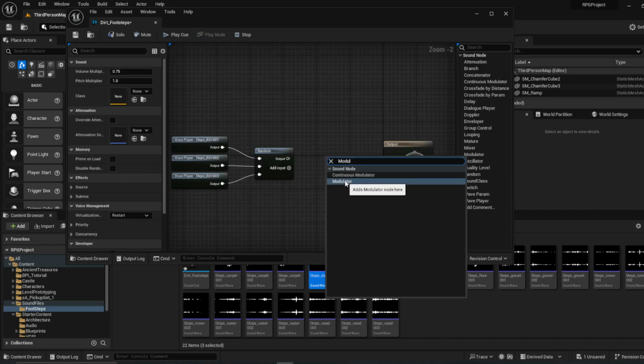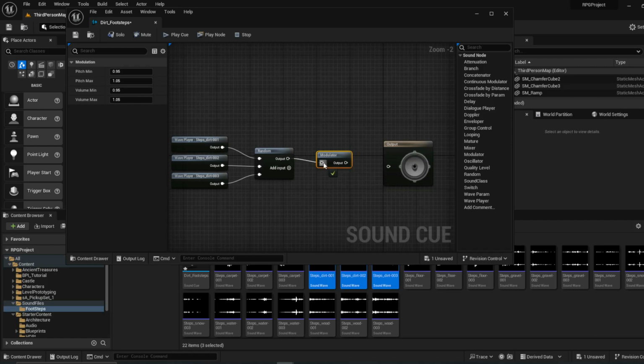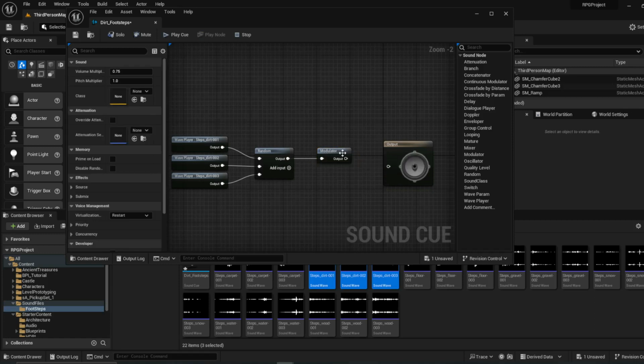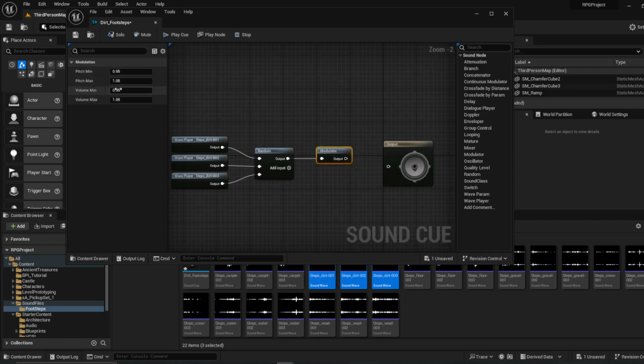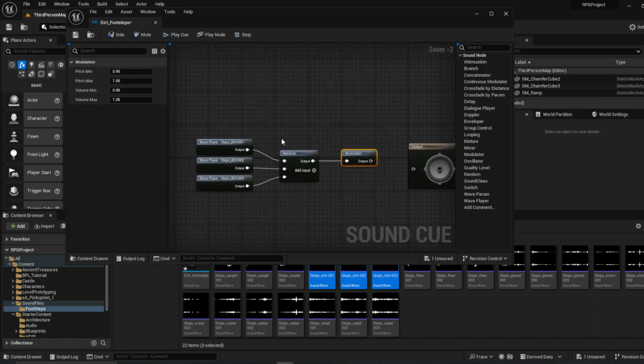Okay, so next you're going to want to do modulator. This is recommended. It adds a little bit of randomness to your sounds. So you can widen these to change like the pitch min or max or the volume min and max. And it'll take the same sound and it'll just change it within this range, to give you a little bit of randomness so every sound doesn't come out exactly the same.